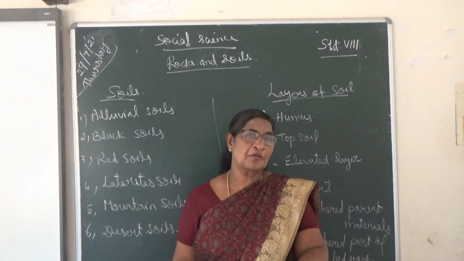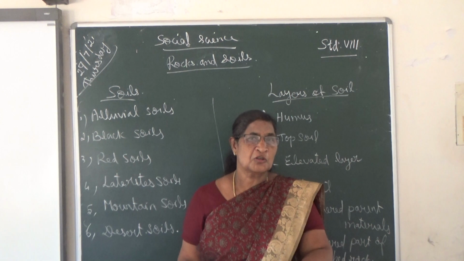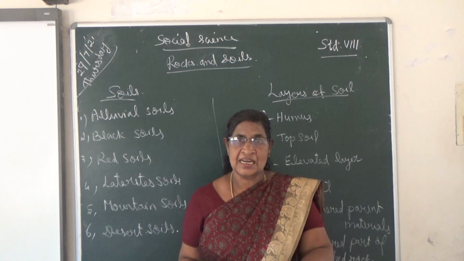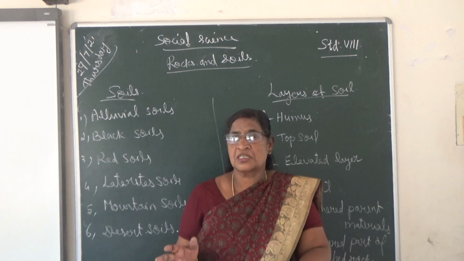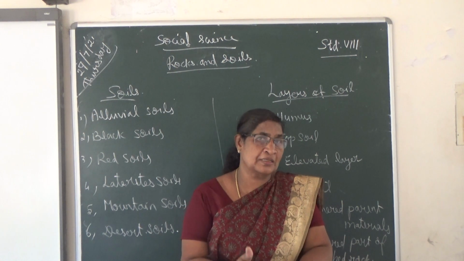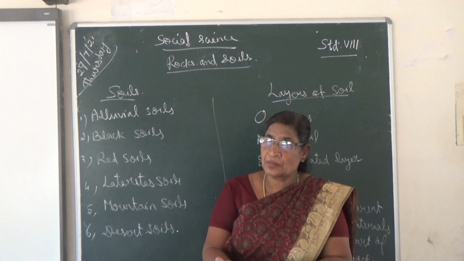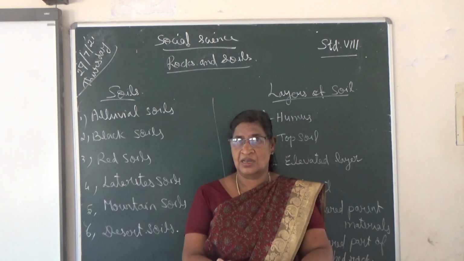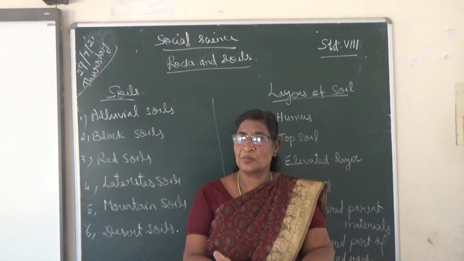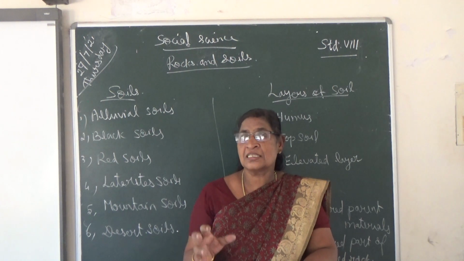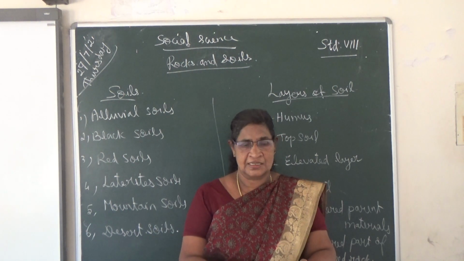It is suitable for the cultivation of sugarcane, wheat, rice, and other food crops. For growing food crops, alluvial soil is very suitable. How is it formed? It is formed by the deposition of silt by running water.